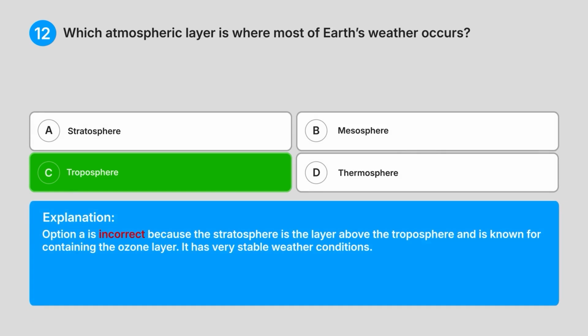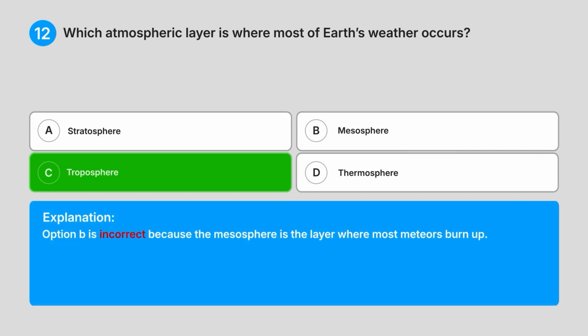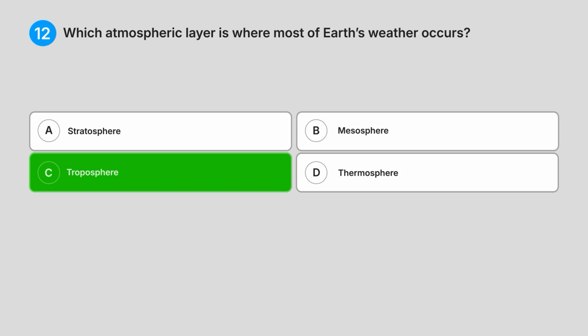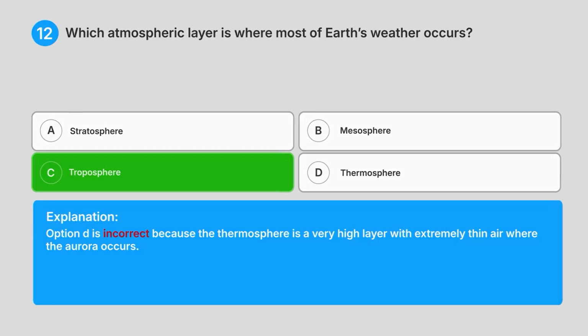Option A is incorrect because the stratosphere is the layer above the troposphere and is known for containing the ozone layer. It has very stable weather conditions. Option B is incorrect because the mesosphere is the layer where most meteors burn up. Option D is incorrect because the thermosphere is a very high layer with extremely thin air where the aurora occurs.